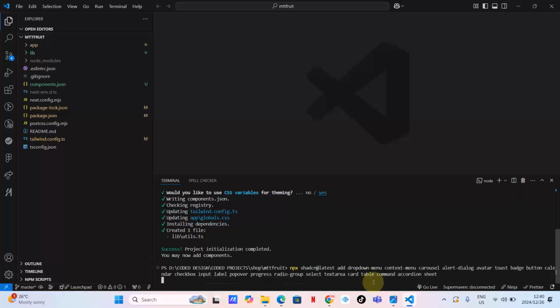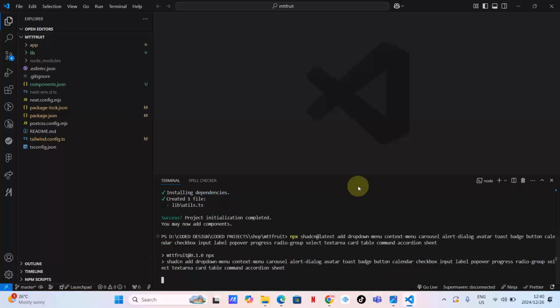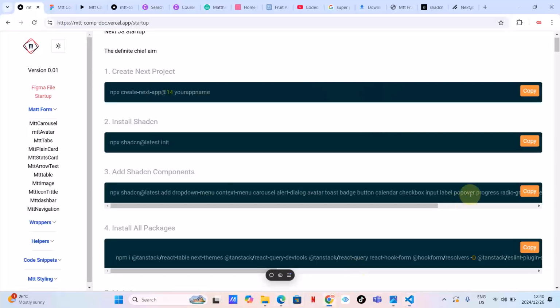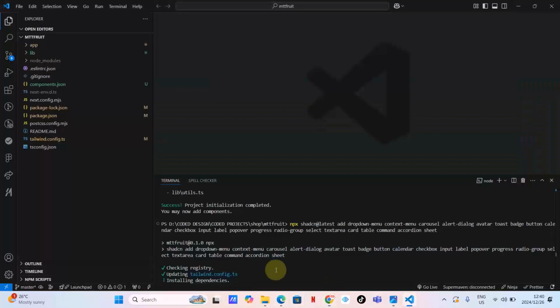And then what I'm going to do, if I can see that it's taking some time, I'm just going to pause the video. Okay, but it's supposed to work. As you can see guys, checking the registry. Okay, updating tailwind config.ts. As you can see guys, everything is just working. So if you can follow this as it is, you will never go wrong.